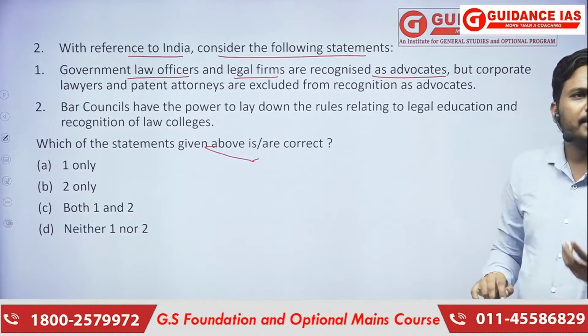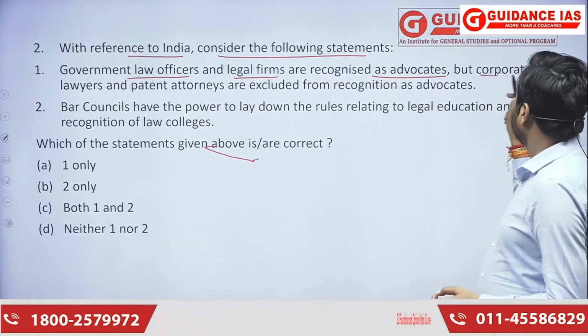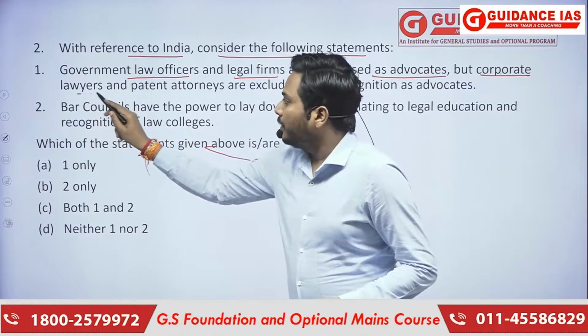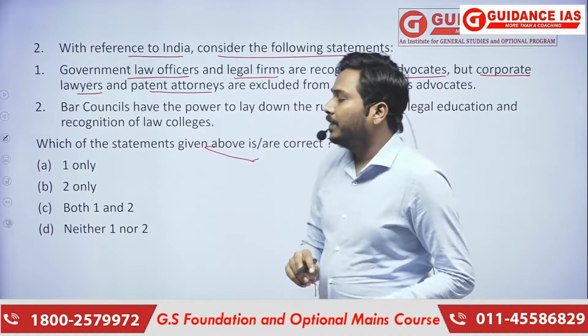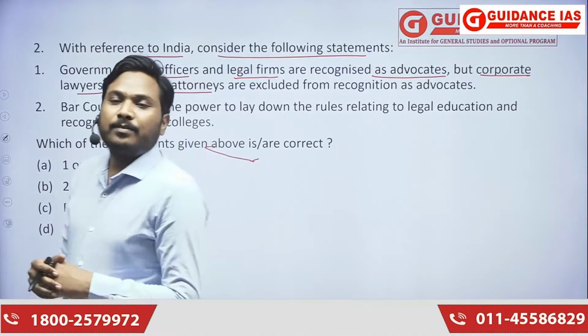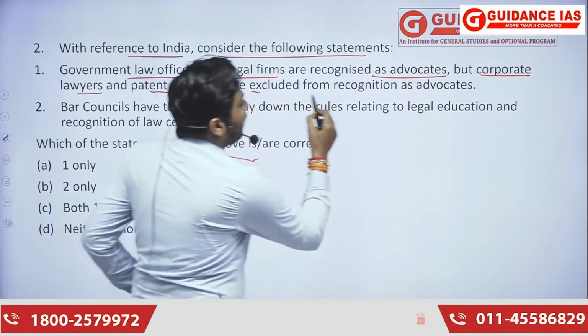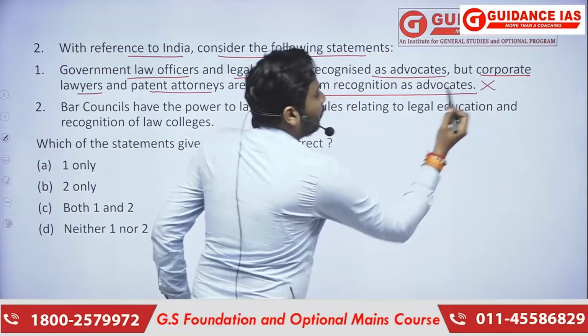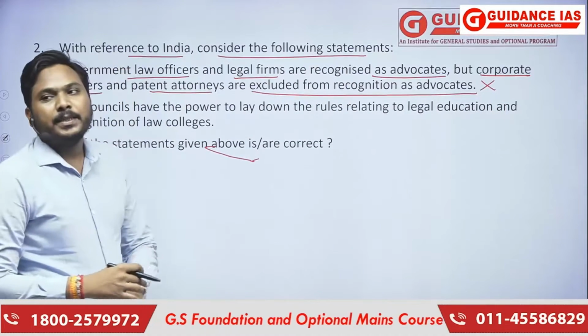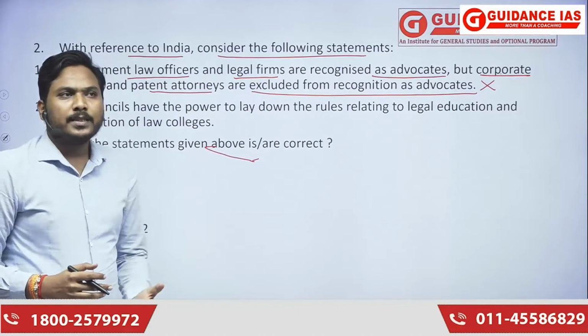Okay, that is an easy part. But corporate lawyers and patent attorneys are excluded from recognition as advocates. So this particular statement is incorrect. Corporate lawyers as well as patent attorneys are also recognized as advocates.